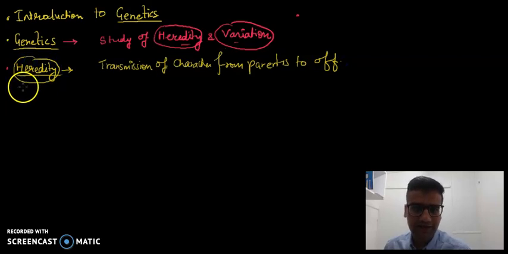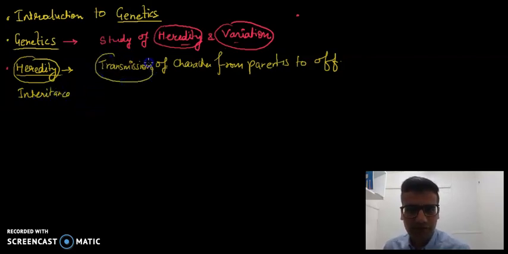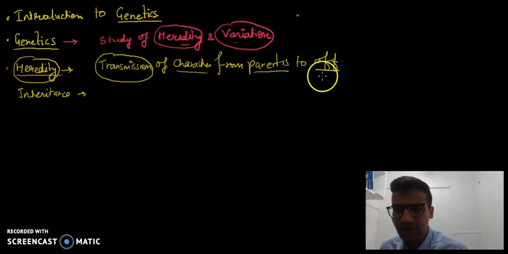Heredity and inheritance, these are two closely related terms. What is inheritance? Inheritance is the process of transmission of character, how these genes or how these characters are passed from parents to the offspring.